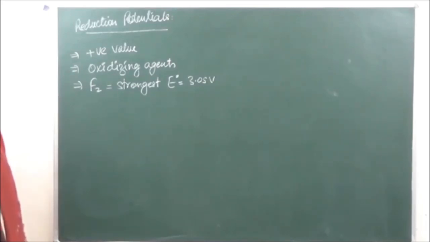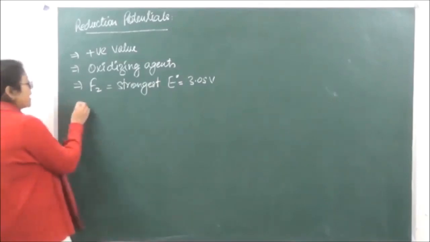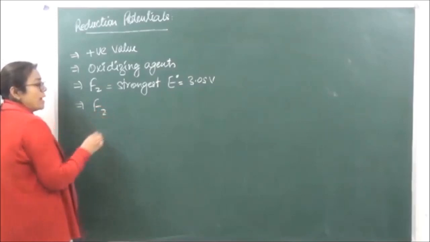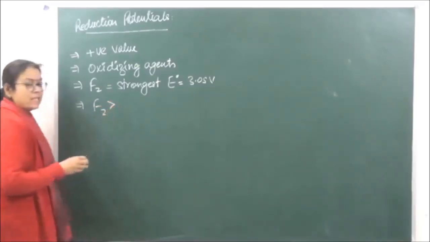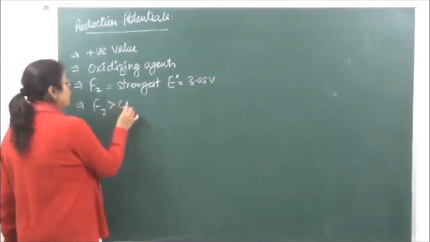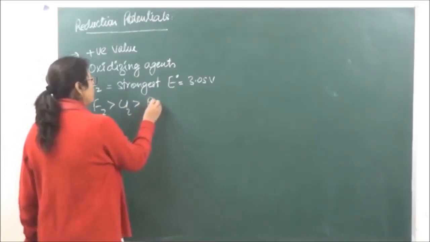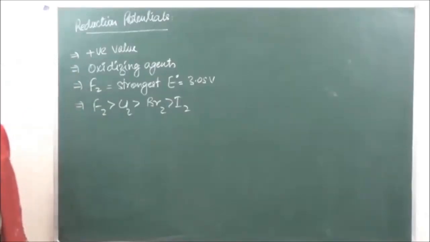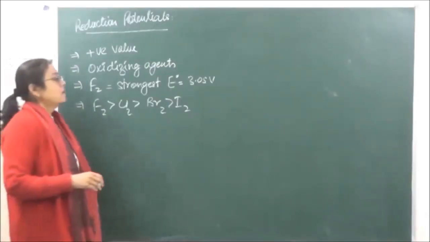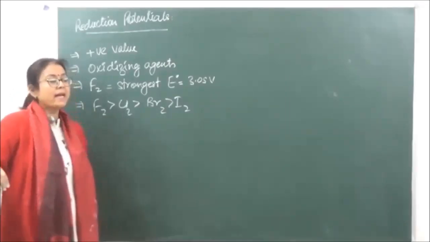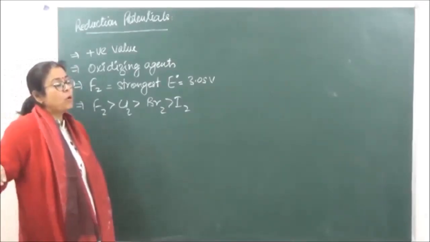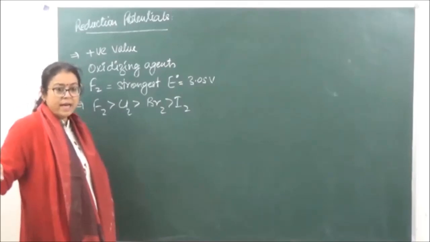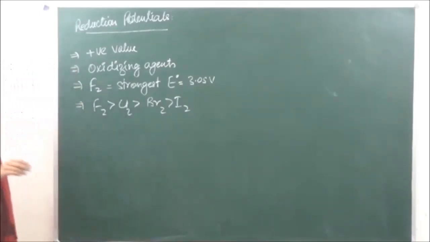Now over here, the oxidizing power will keep on decreasing as we go from fluorine to iodine. So fluorine has the best oxidizing properties, then chlorine, then bromine, and last is going to be iodine. Okay? Now basically the strength of an oxidizing agent can be depicted on the basis of the Born-Haber cycle which we had already done. So let's see what is happening over here.